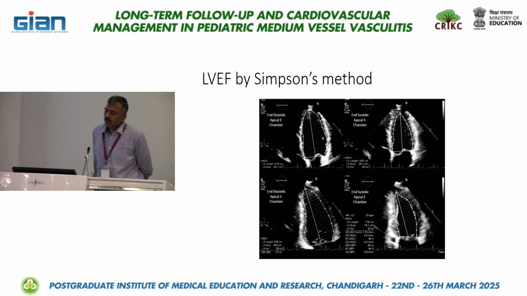So ideal is to do the 3D EF so that it gives the complete spherical volume of the LV, and we get the EF. But this is at least equivalent in that 2 frames of the LV function is assessed by the biplane Simpson's method. The LV is divided into 20 discs so that it gives the volume, the height as well as the width, and the volume of each disc is calculated, and that gives us the rough ejection fraction by Simpson's method.